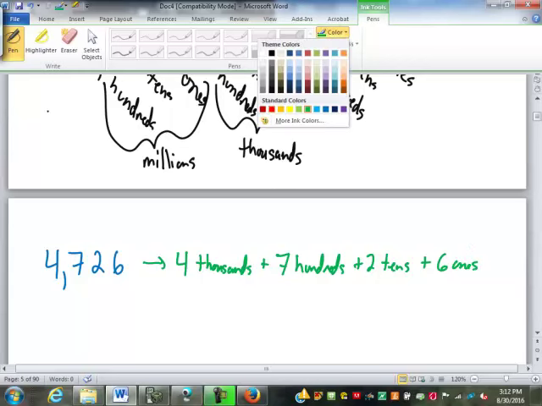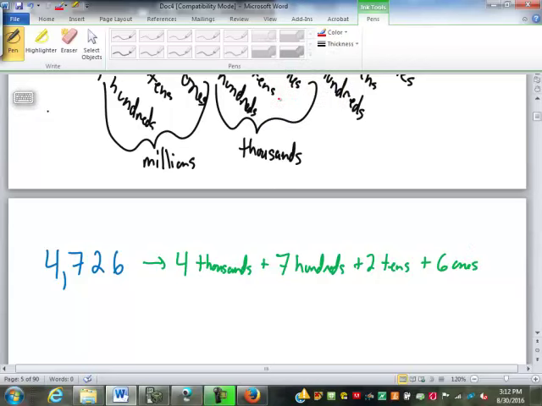Now, some of you may have heard this called expanded form of the number, and it kind of is. It's really just the full form of the number without abbreviating it. When a number is written out in this form, you can see that each digit has a count and a name. This is not just a 7, it's 7 hundreds. This is not just a 2, it's 2 tens. And each of those digits behaves accordingly with our regular operations, which we'll look at more on Thursday.